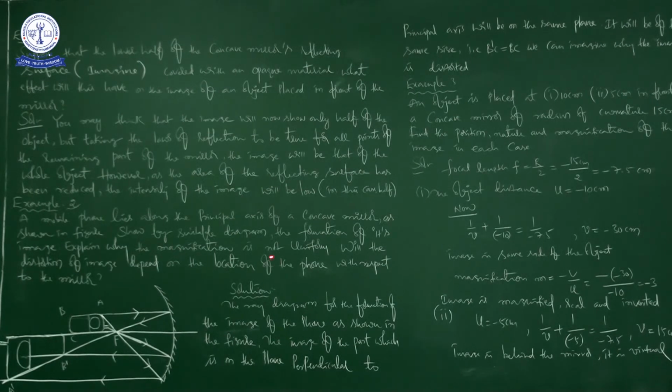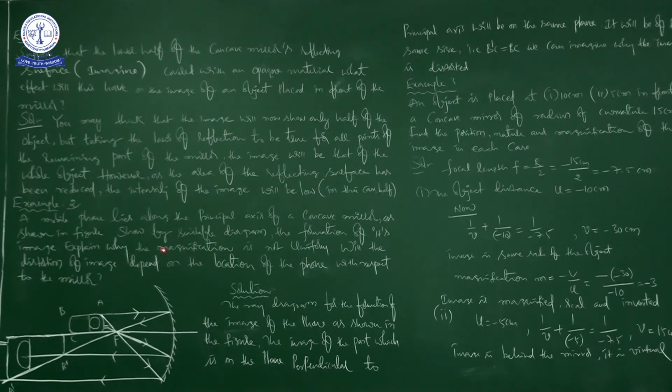Explain why the magnification is not uniform. Will the distortion of image depend on the location of the phone with respect to the mirror? So there are two things. One is why the magnification is not uniform. That is question 1. Second question is, will the distortion of image depend on the location of the phone with respect to the mirror? So two questions are here.